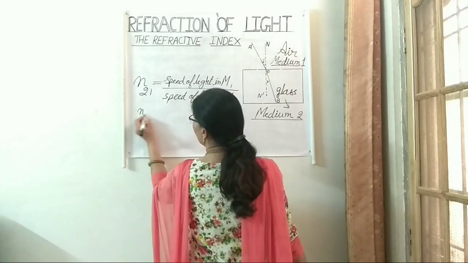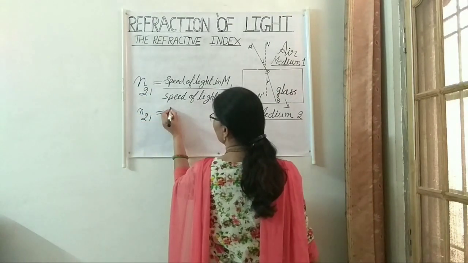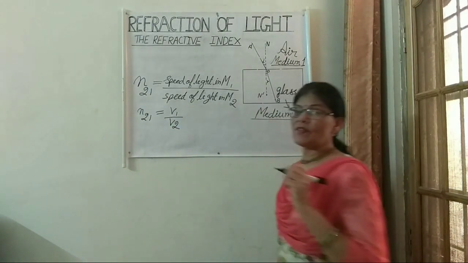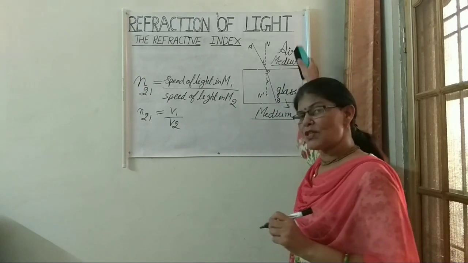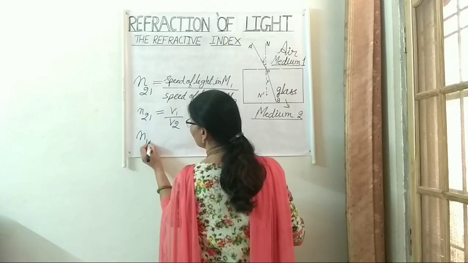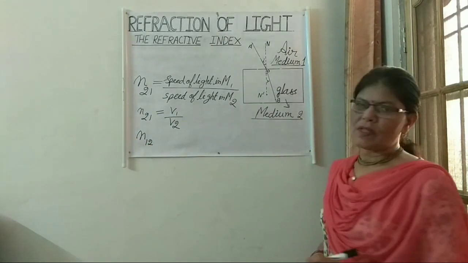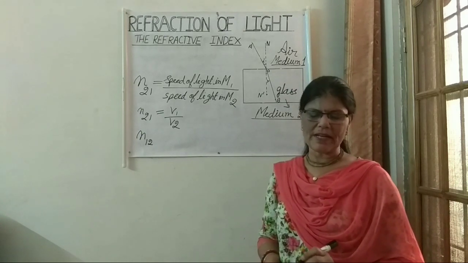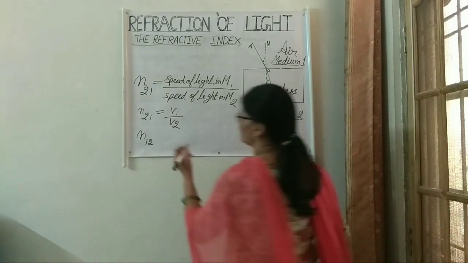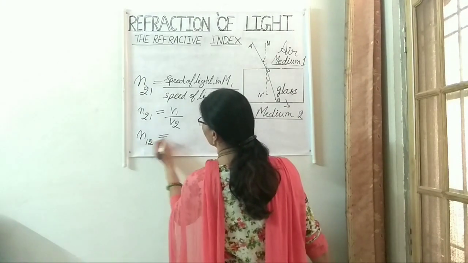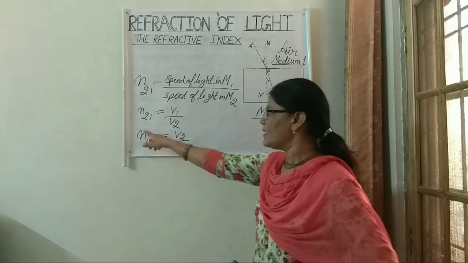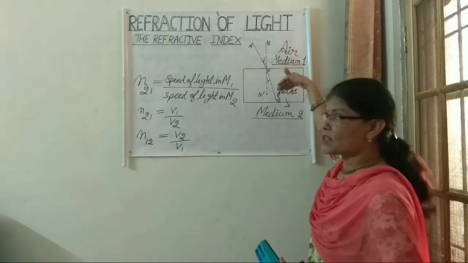Or we can say n21 is equal to speed of light in medium 1 upon speed of light in medium 2. So this is the refractive index of medium 2 with respect to medium 1. Same way, when we want to find the refractive index of medium 1 with respect to medium 2, then it will be speed of light in medium 2 upon speed of light in medium 1.